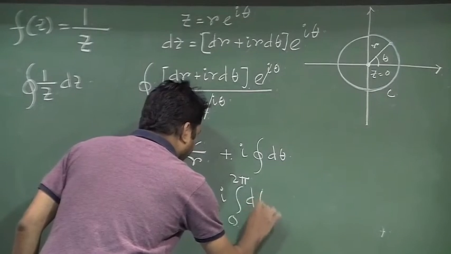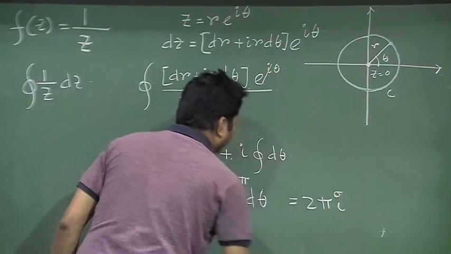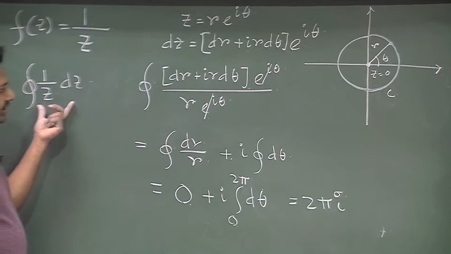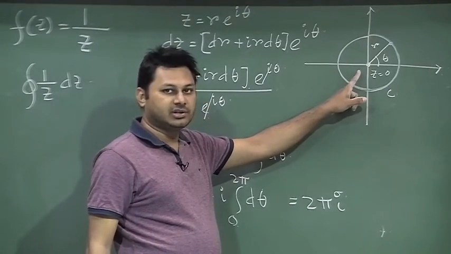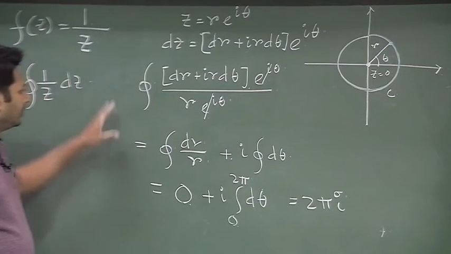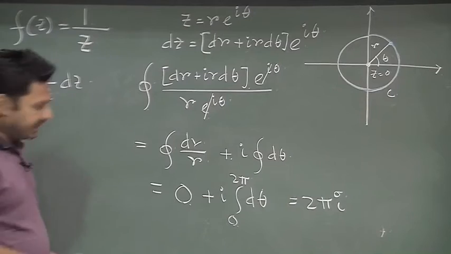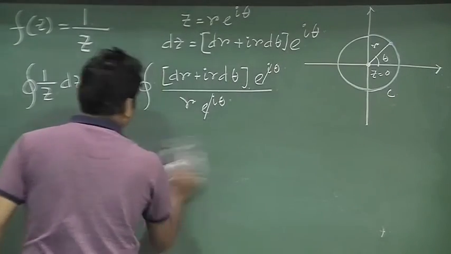So, d theta. So, eventually I will have 2 pi I. This is a very important relation: if I try to find out the integration of 1 by z dz in this region, the value should be 2 pi I.